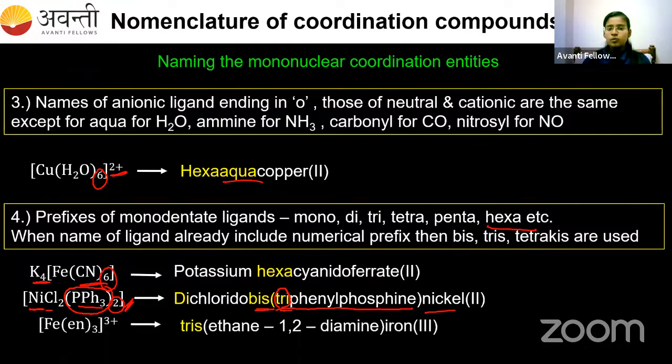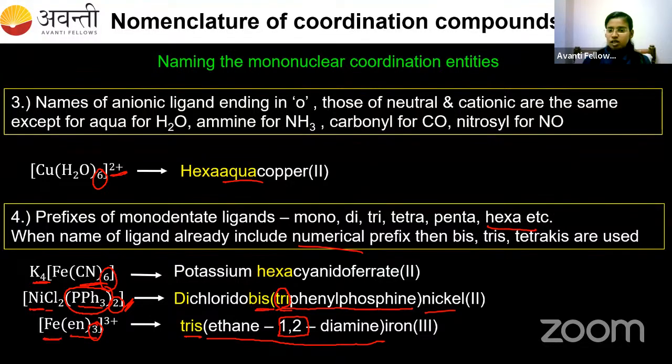Okay, I'll take one more example. Here you see we have three ethylene diamine. The IUPAC name for ethylene diamine is ethane-1,2-diamine. This is the name of the ligand, and this name has 1 and 2. This name already has the numerical prefix. So what do I have to use to denote this 3? I have to use tris. It is not tri, it is tris. So tris(ethane-1,2-diamine).